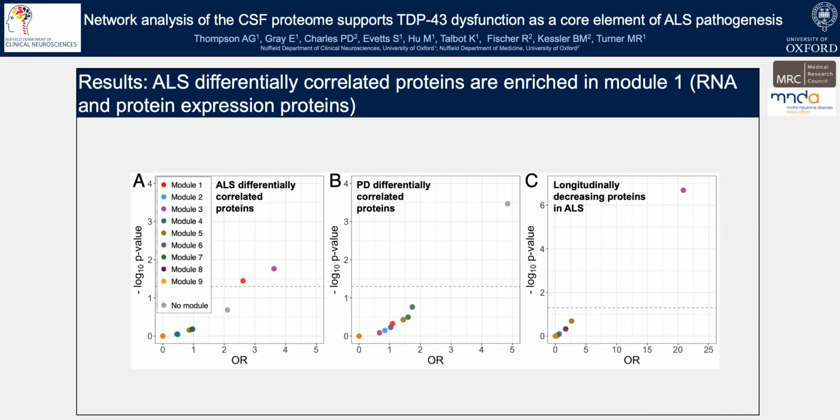We then performed differential correlation analysis to see where changes occurred in the protein network in ALS and Parkinson's disease. In ALS, we found there was enrichment of changes within Module 1 proteins, including several TDP43 interacting proteins, tubulin beta, EEF1A1, YBX1, and some stress granule proteins. In ALS, there was also enrichment of changes in Module 3 proteins, so membrane proteins. In Parkinson's disease, we didn't find any module enrichment.